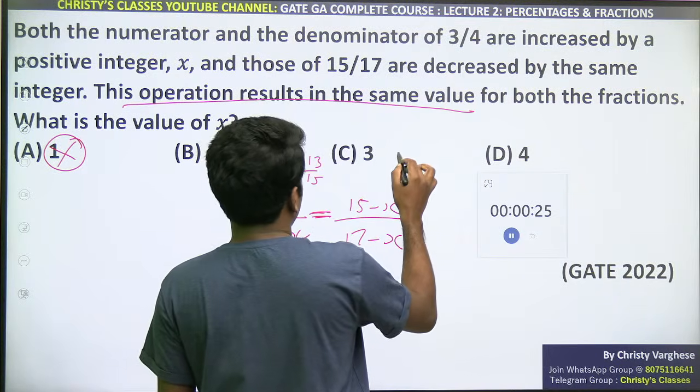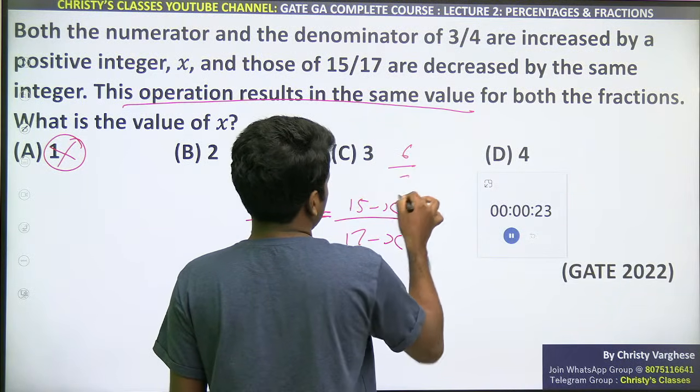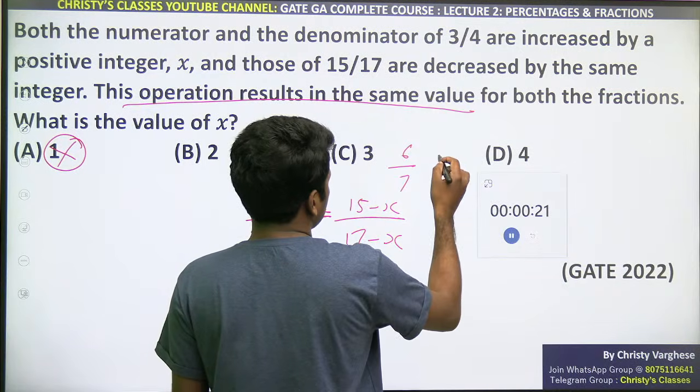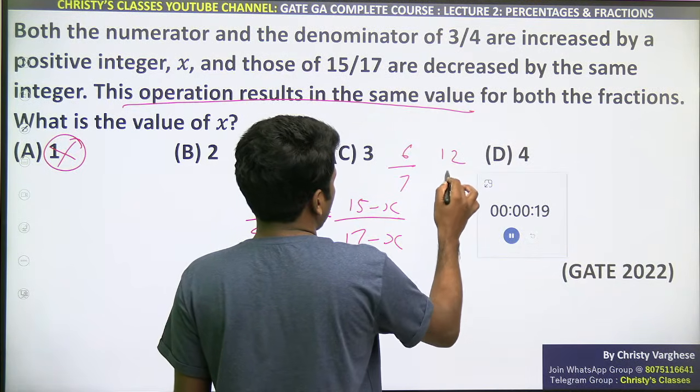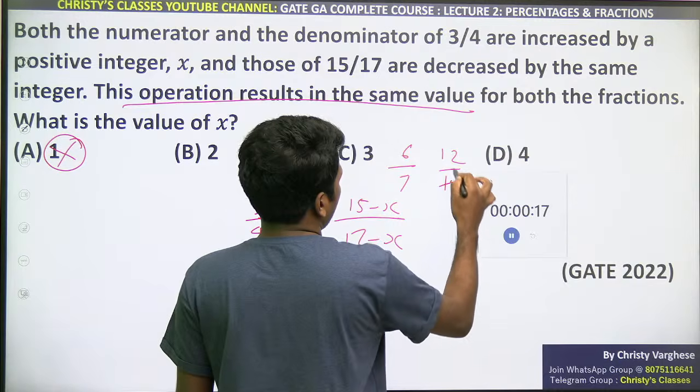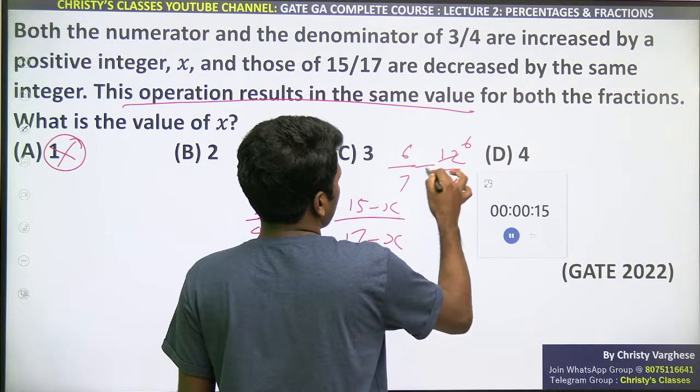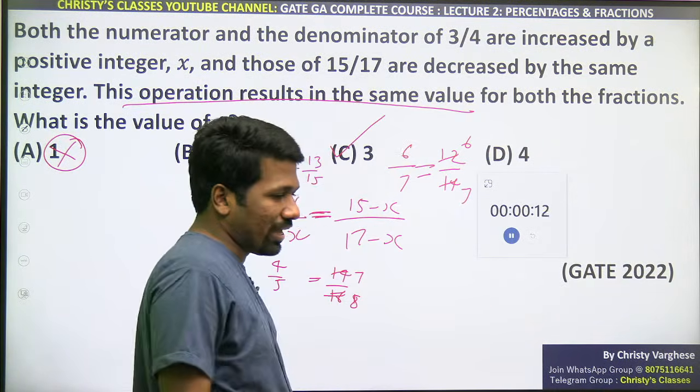Option C. 3 plus 3, 6. 4 plus 3, 7. 15 minus 3, 12. 17 minus 3, 14. 12 and 14 cancel to give you 6/7. So this is equal. So option C is the answer.